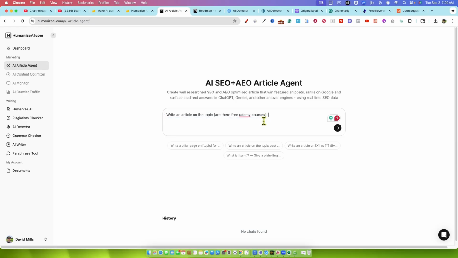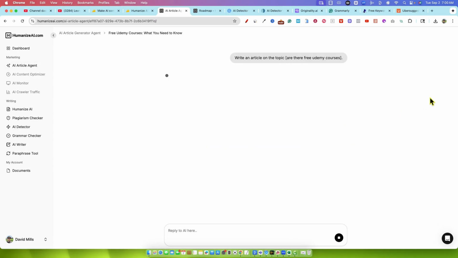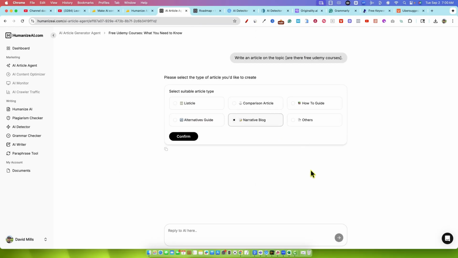So write an article on the topic. We're going to see how this performs with just giving it this information, right? Because it's supposed to go out there and research, and it's supposed to go out there and find all the topics and do full-fledged research for us. The interface looks a lot like ChatGPT. So we have, please select the type of article. Cool. So I'm glad that we're just able to put just, boom, write an article on this.